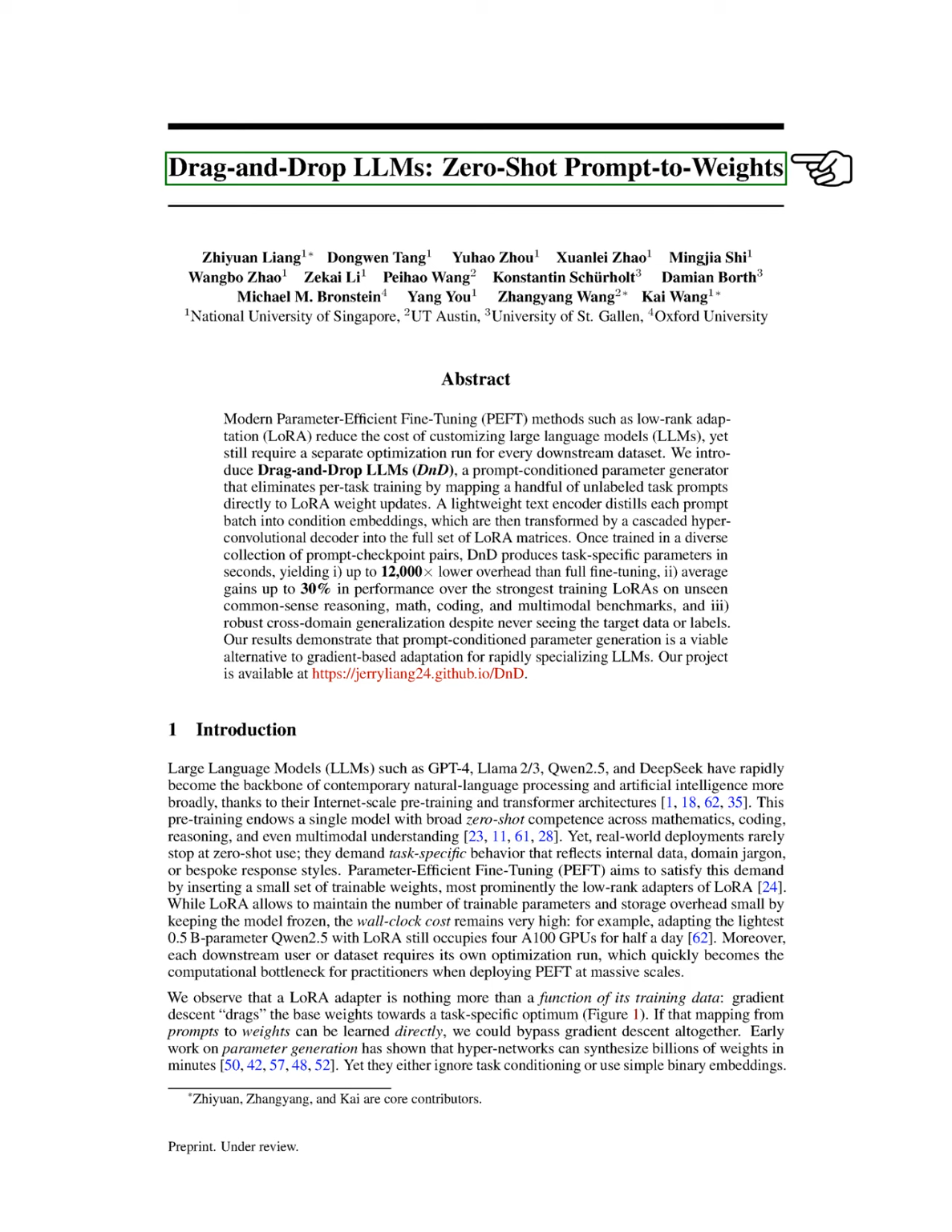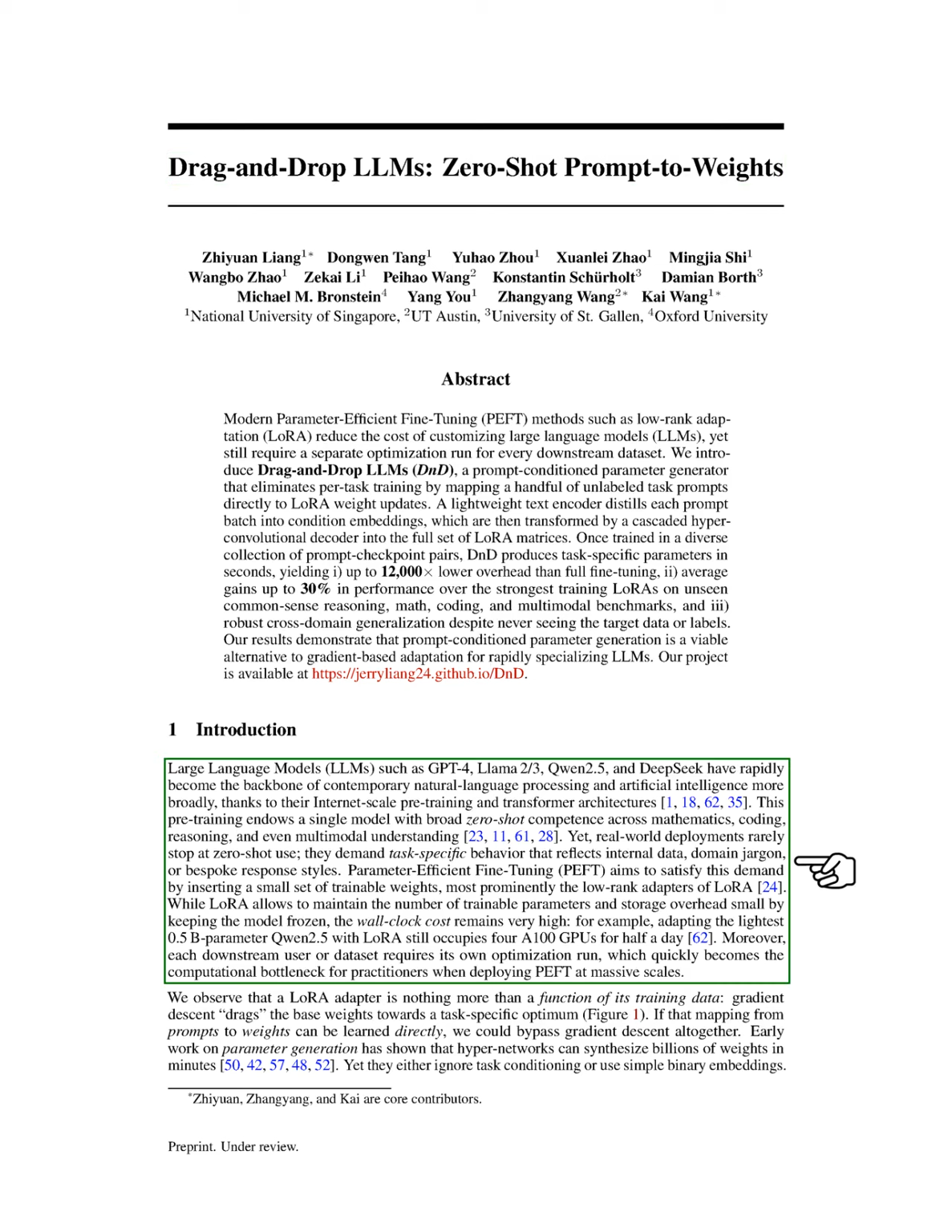Section: Introduction. In this section, we discuss the rapid rise of large language models, LLMs, like GPT-4 and others, which have become essential in natural language processing and AI due to their extensive pre-training and transformer designs. This pre-training gives these models impressive abilities in various areas, including math and coding, without needing specific training for each task. However, real-world applications often require models to be tailored to specific tasks, using particular terminology or response styles.